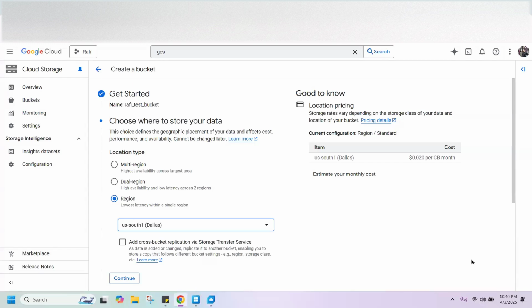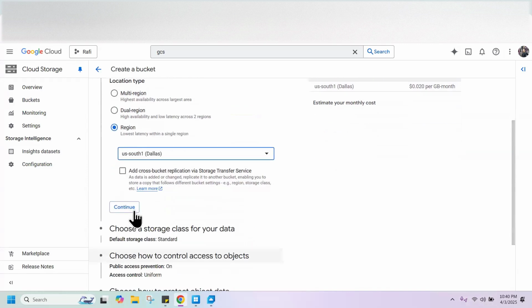For now we don't need this because we are just doing a demo. We can keep it default, skip it, and click on continue. We don't want replication, because everything you enable will start charging you some amount.